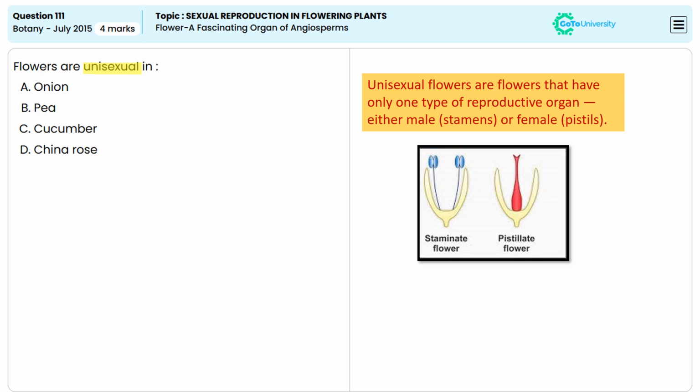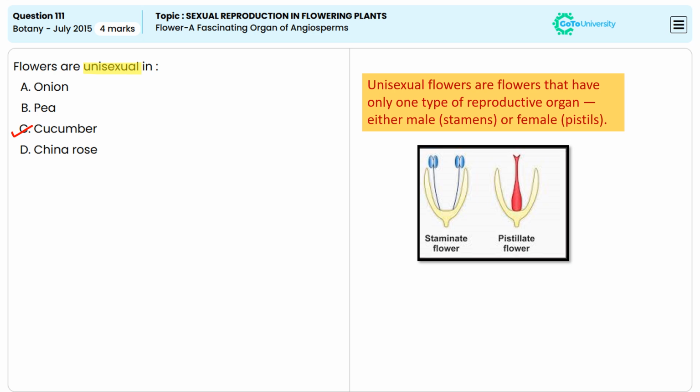Which among the following flowers are unisexual? Unisexual flowers are the flowers that have only one type of reproductive organ. Either male, that is stamen, or staminate flowers, or female, that is pistils, or pistillate flowers. And among the options, the correct answer is cucumber.